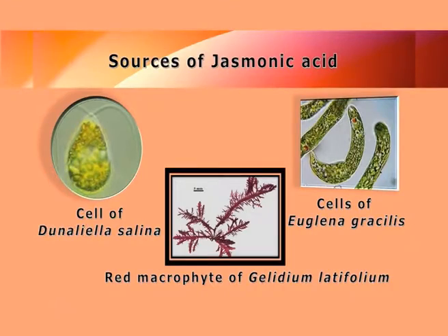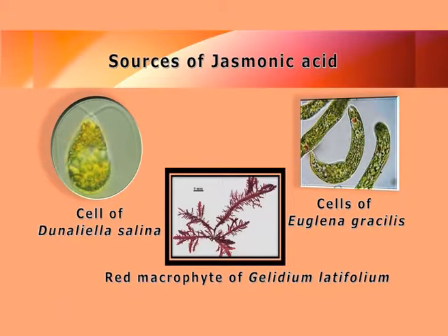Coming to the next important group of minor hormone in algae, which is called the Jasmonic acid. Now this Jasmonic acid is also produced by both unicellular as well as macrophytic algae. It is present in Dunaliella salina, it is present in Euglena gracilis. Of course, Euglena is sometimes also considered to be animal because of some animal features, but actually it is having chloroplast, so broadly they are placed under green algae.